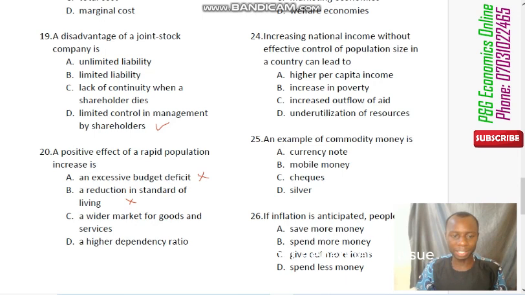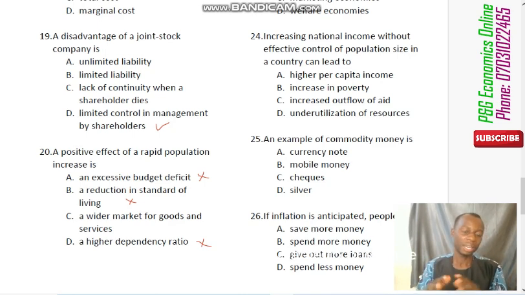Now look at D here. D says a higher dependency ratio, also one of the negative effects. When you have more people who are dependent than independent, that will lead to a higher dependency ratio. But when a population is growing large, a rapid population increase, it will surely lead to a wider market for goods and services.